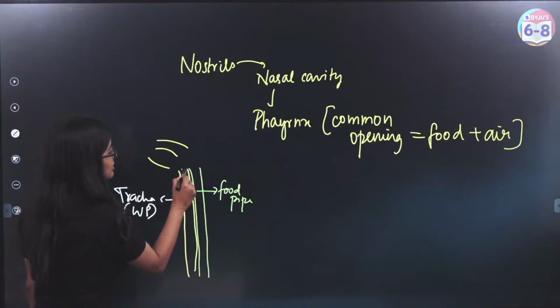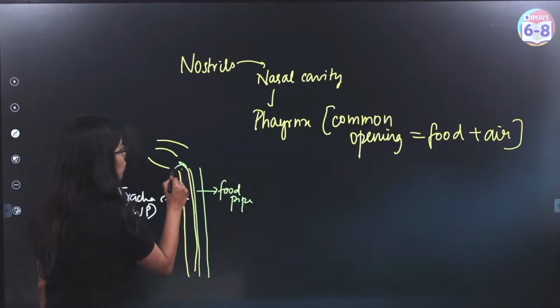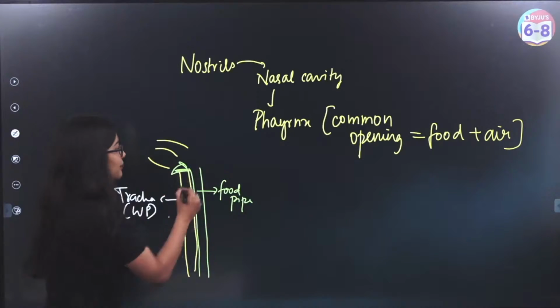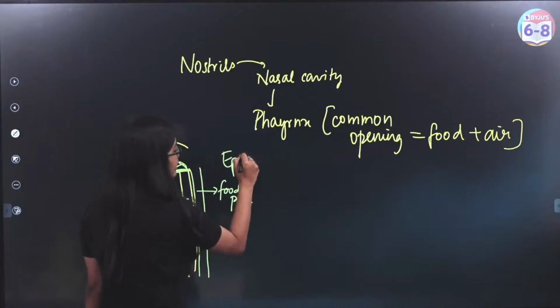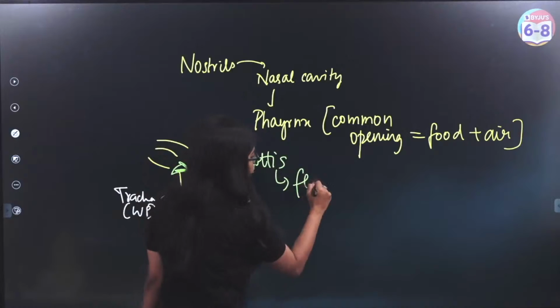So what happens is that this epiglottis is like a flap-like structure, okay? So when you swallow, it will close the opening into the air pipe, right? So what is the epiglottis? Epiglottis is a flap-like structure.